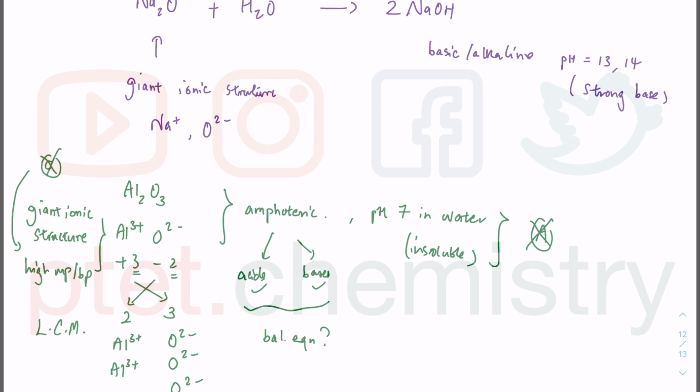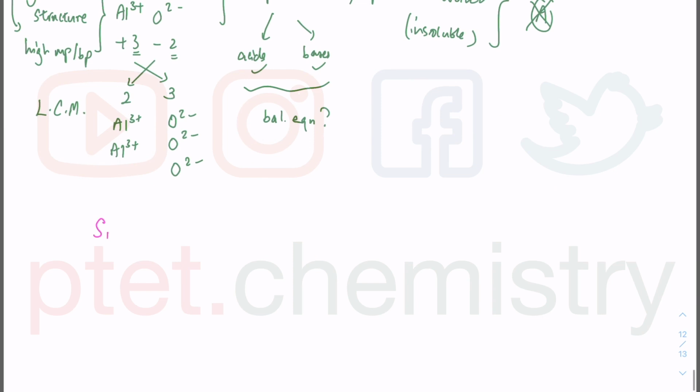No reaction with water, so that is still correct. Giant ionic, that is still correct, which means we need to look at the last column, which is silicon dioxide. Silicon dioxide, also known as silicon(IV) oxide, is actually an acidic oxide.